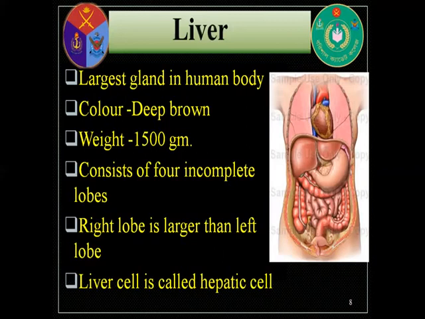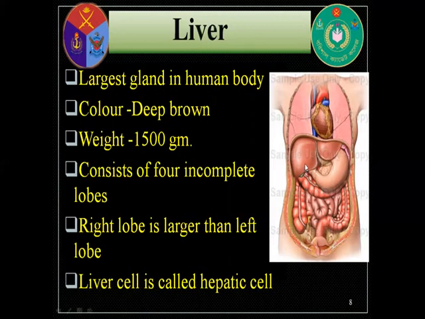Now liver. It is the largest gland in our human body. Its color is deep green. Its weight is 1500 gram. It consists of four incomplete lobes. The right lobe is larger than the left lobe, and its cell is called hepatic cell.